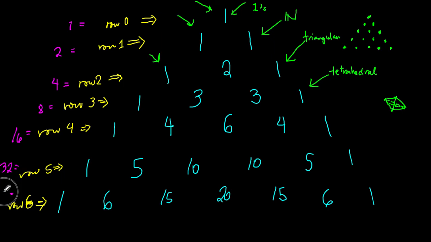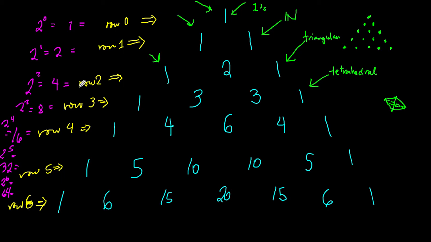And I bet this is going to give us 64. I believe you can see the pattern here. The pattern you can see is that all these numbers are powers of 2. So this is 2 raised to 0 as row 0. This is 2 raised to 1. This is 2 raised to 2. This is 2 raised to 3. This is 2 raised to 4. This is 2 to the 5th. And this is 2 raised to 6. So that's one fascinating thing about it.